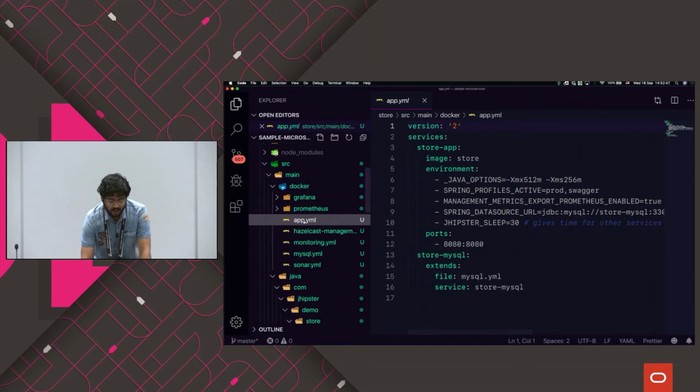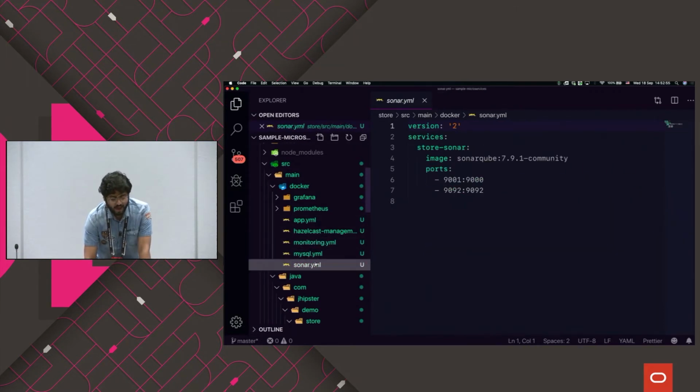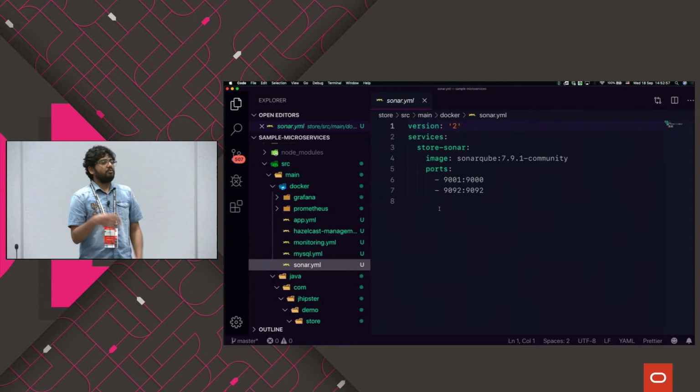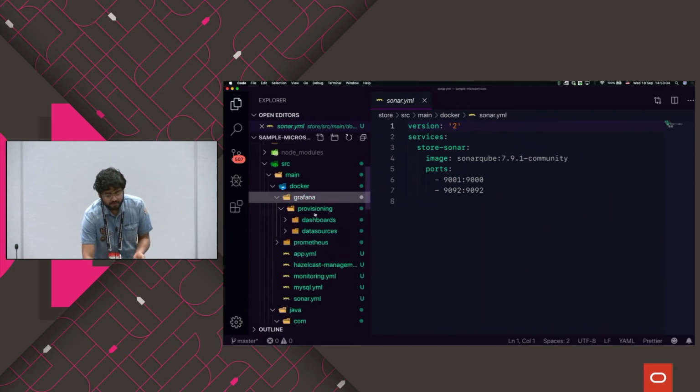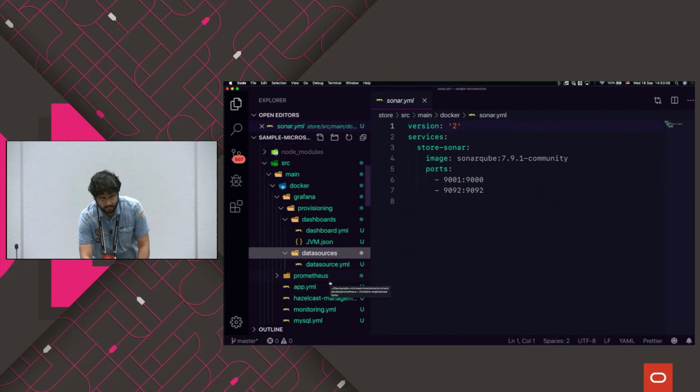So since we have generated an app with MySQL database, I have a MySQL YAML file, where the MySQL database is specified inside. You have this monitoring. You have Sonar that is generated. So you run this Docker image. You can test the Sonar things inside your application. We also added in Grafana and Prometheus for the applications. You also have some default dashboards and data sources defined.